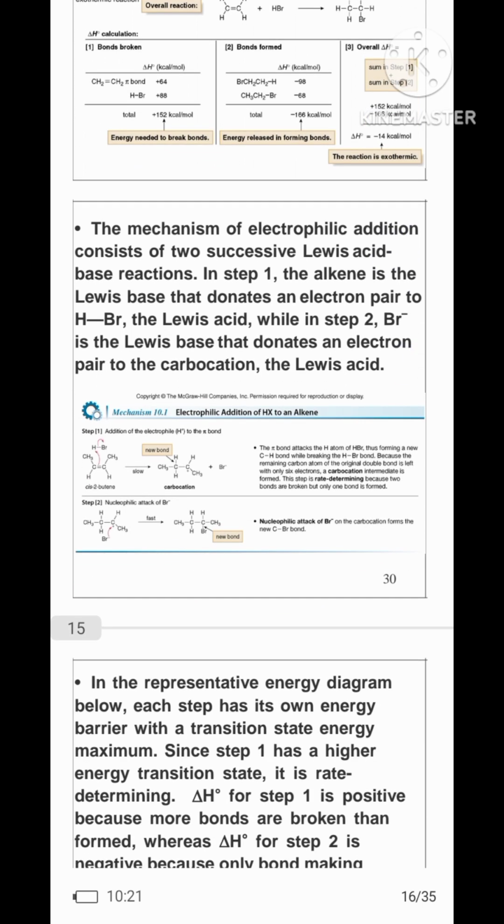The mechanism of the electrophilic addition consists of two successive Lewis acid-base reactions. In the first step, the alkene is the Lewis base that donates an electron pair to the HBr, the Lewis acid, while in step 2, Br negative is the Lewis base that donates an electron pair to the carbocation, the Lewis acid.